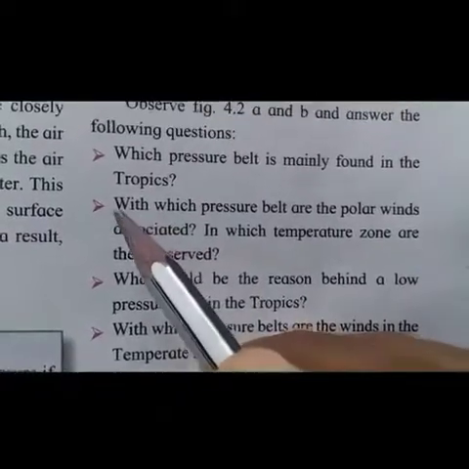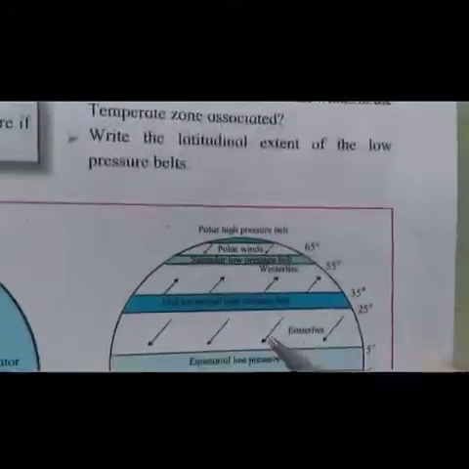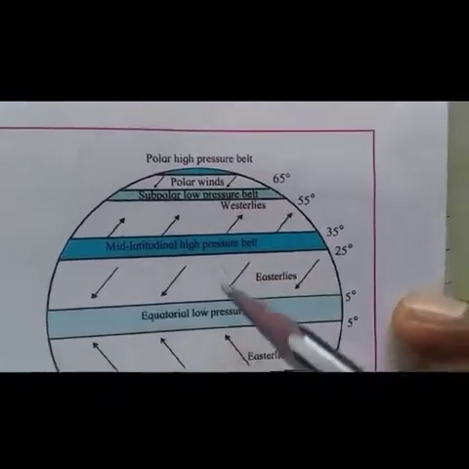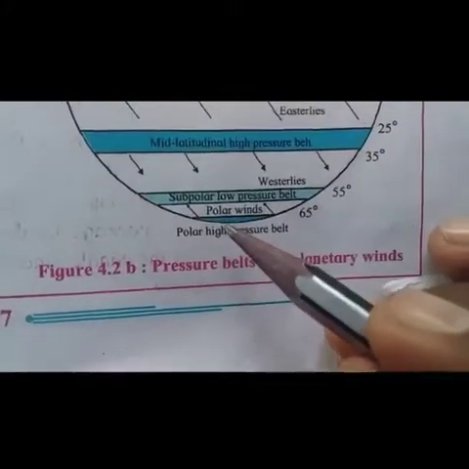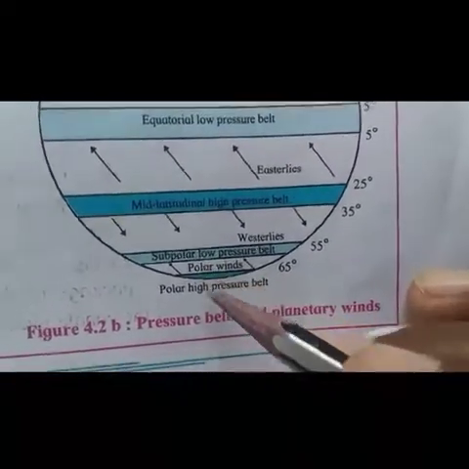Next question, with which pressure belt are the polar winds associated? Look at this area of polar winds in the northern hemisphere and the area of polar winds in the southern hemisphere.